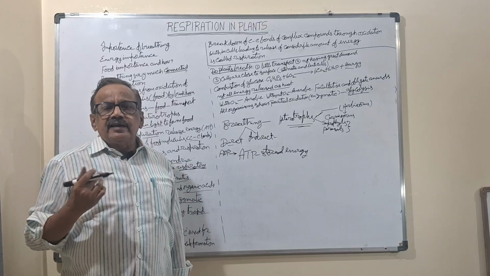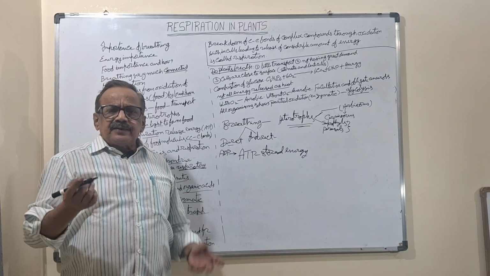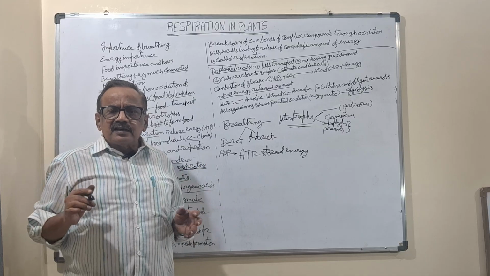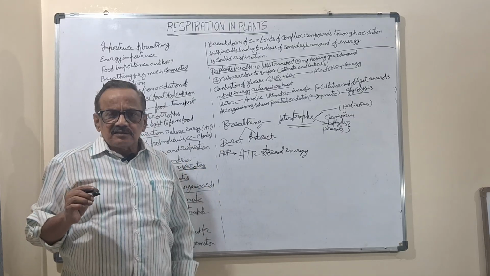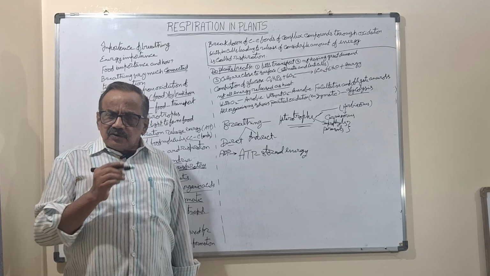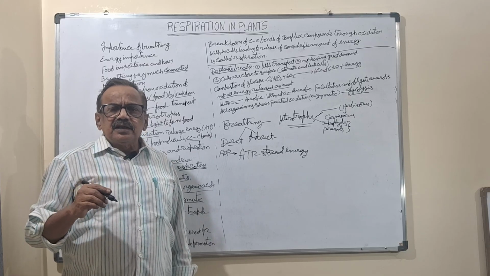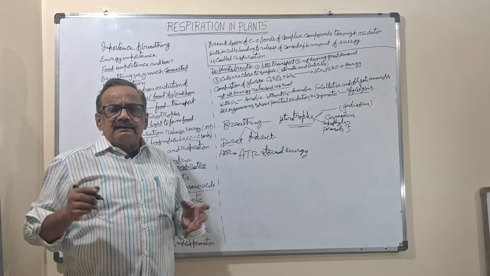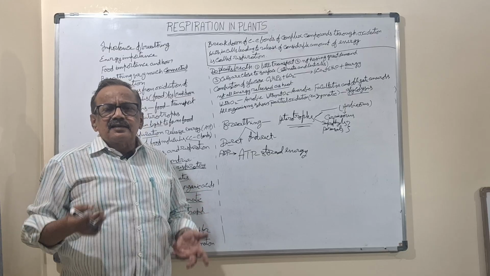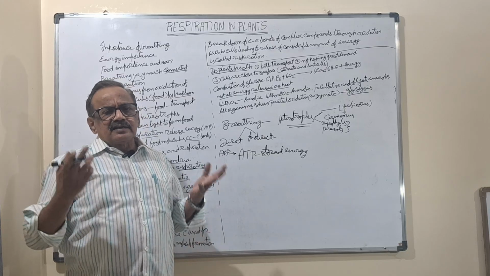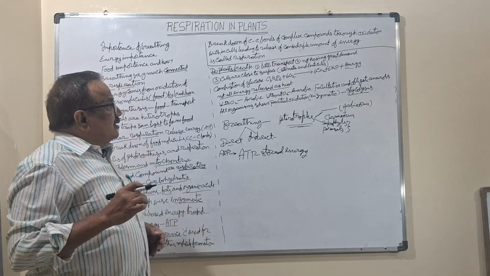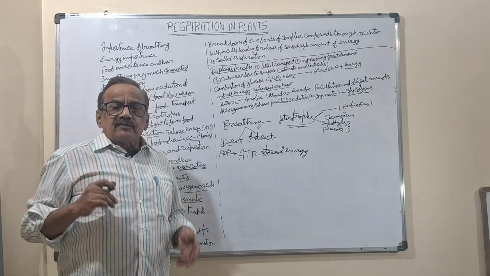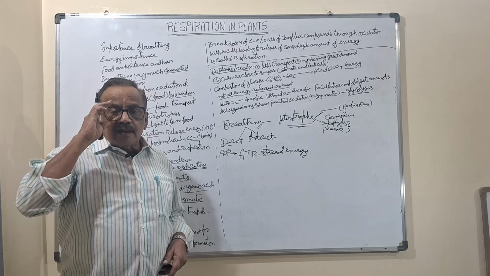Energy demand. Why? Because plants are preparing their own food. So it is not necessary to move from one place to another searching for food like animals. Movement means moving for the food, searching, and all the quarreling and everything. It is energy consumption. Such needs are not there for the plant. And next, it won't require much energy.